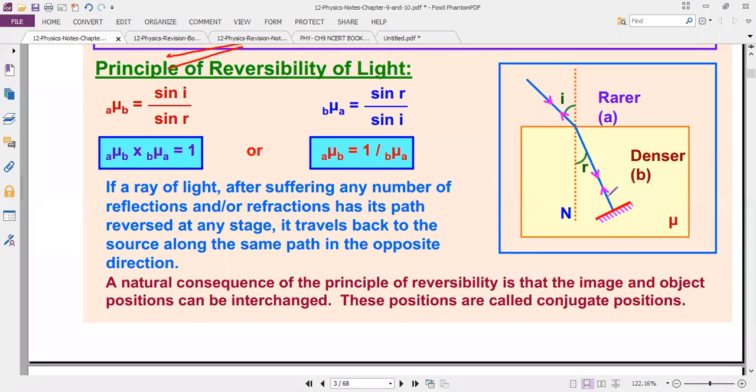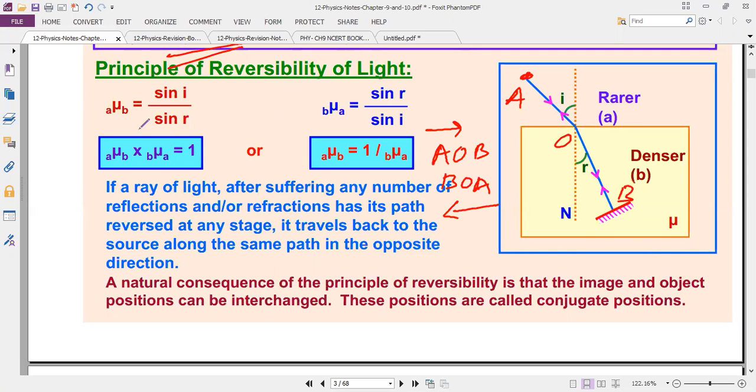In this reflecting surface, it is again bouncing back the same way. Just consider this is A, this is O, this is B. I'm sending the ray of light from A to O to B, and again it returns back, B, O, A. It is the principle of reversibility of light.